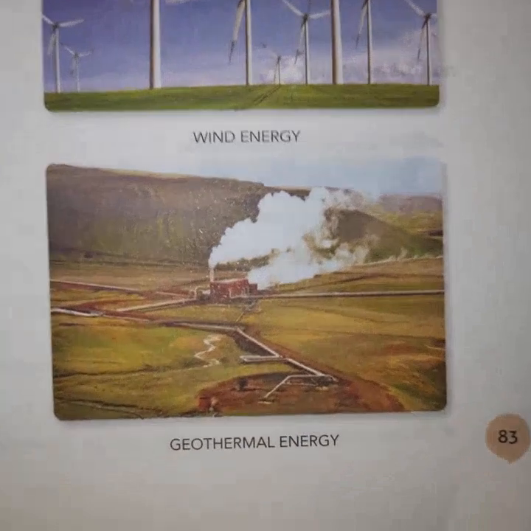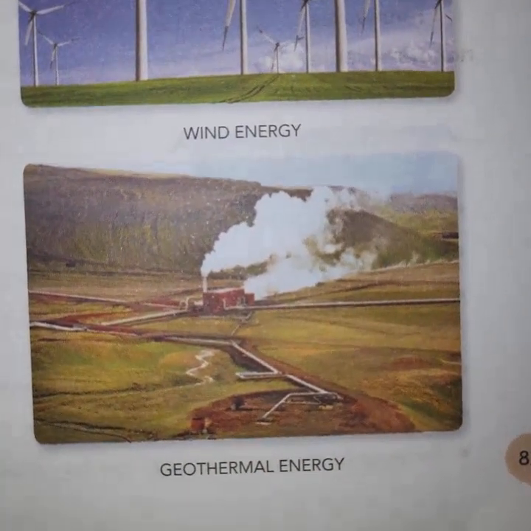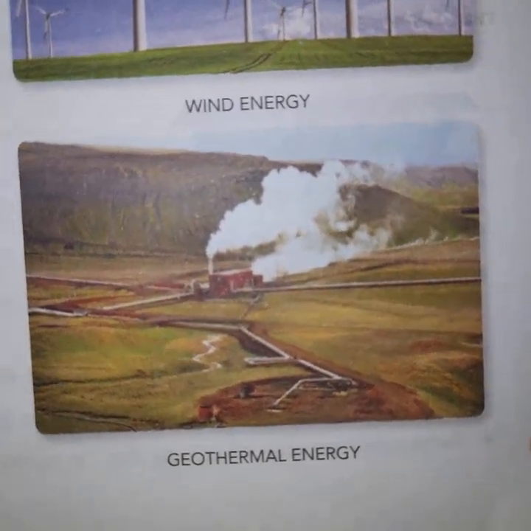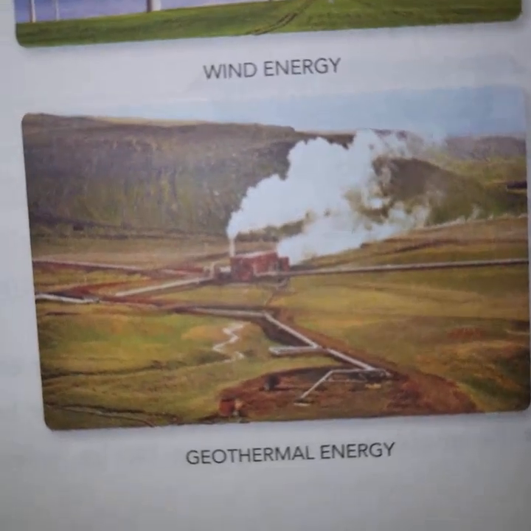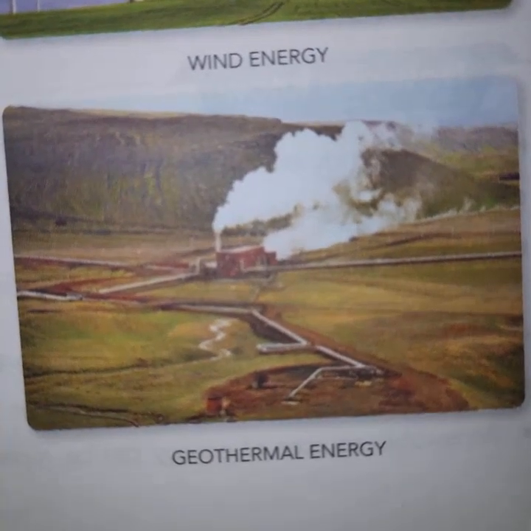And last is geothermal energy. Geo means the earth, and thermal means heat energy. So the heat energy that we get from the innermost part of the earth is nothing but geothermal energy.